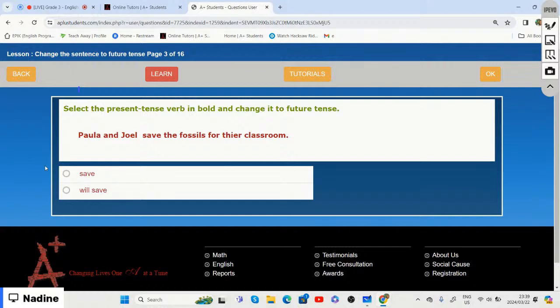Option one, or do we say it's option two? Just save or will save?